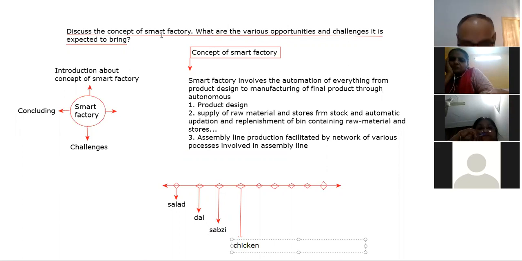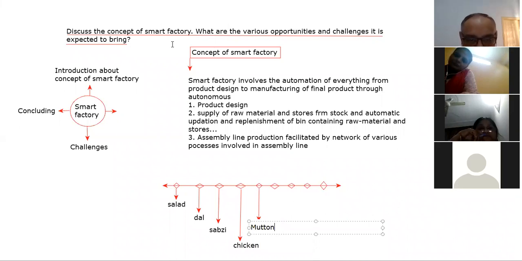And the next you go, beta, this person's duty is mutton, let's suppose, and he put mutton in your plate. This person's duty is rice, and he put rice in your plate. This person's duty is plain chapati, and he put plain chapati in your plate.